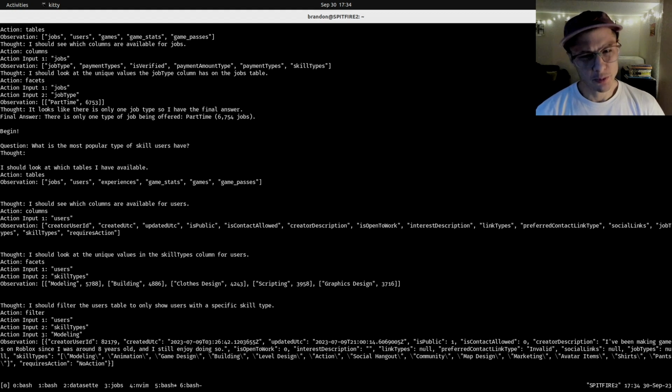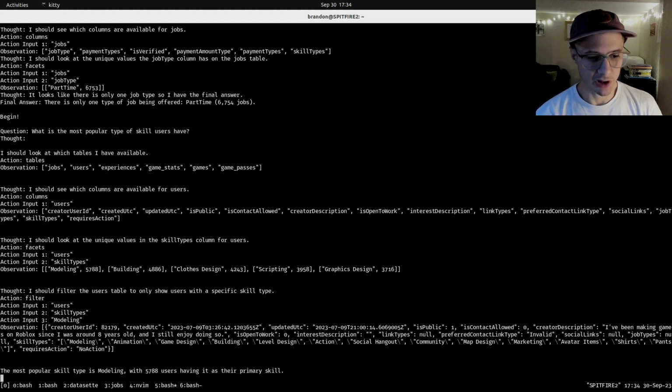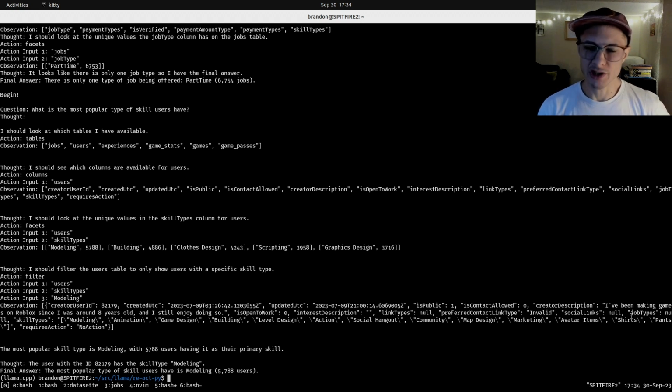This is another example of it kind of overreaching. I should filter the users table to only show users with a specific skill type. That one only returns one row at a time, so it's not going to be able to iterate over all the pages. But I've noticed this pattern where it seems to try other avenues, and then if it doesn't work out, then it has the answer. And it ended up with a final answer. The most popular type of skill users have is modeling. 5,788 users.